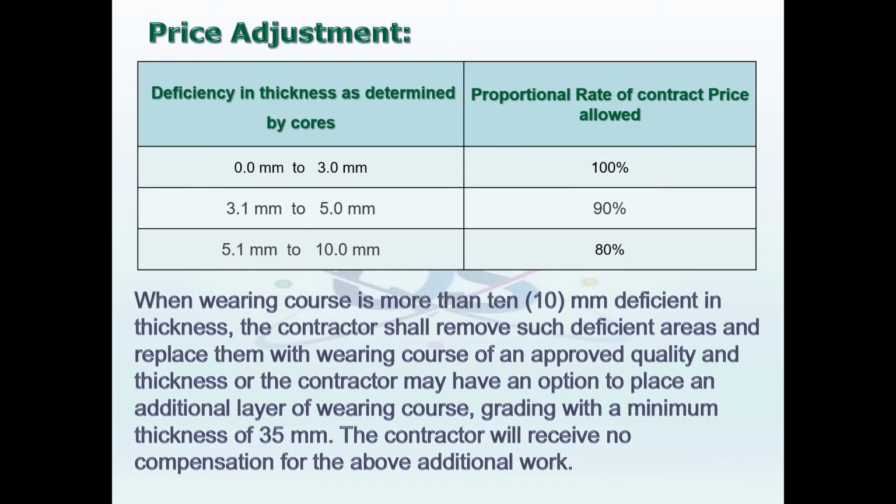When wearing course is more than 10 mm deficient in thickness, the contractor shall remove such deficient area and replace them with wearing course of an approved quality and thickness, or the contractor may have an option to replace an additional layer of wearing course grading with a minimum thickness of 35 mm. The contractor will receive no compensation for the above additional work.